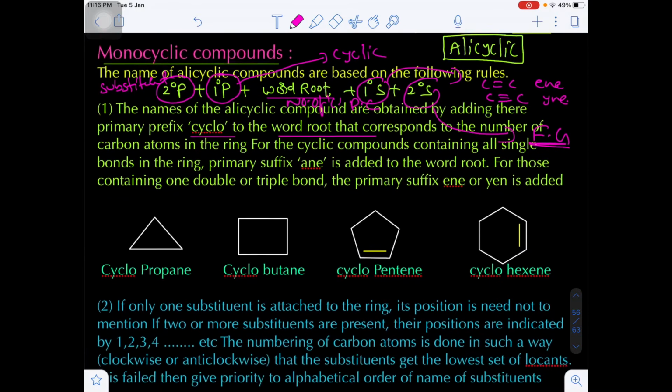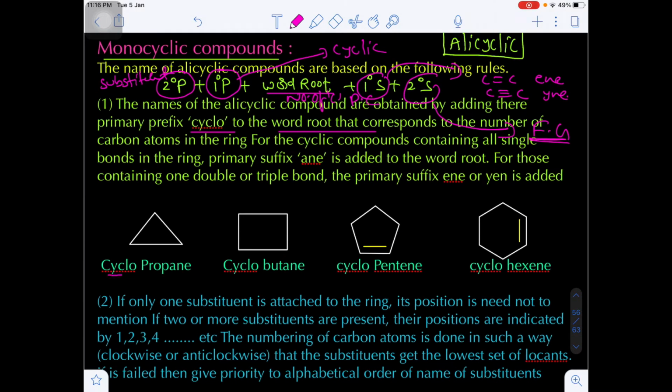Now the best examples: the 3-membered cyclic hydrocarbon is cyclopropane, and the 4-membered is cyclobutane. The 5-membered is cyclopentane, but if there is one pi bond, then it is cyclopentene.